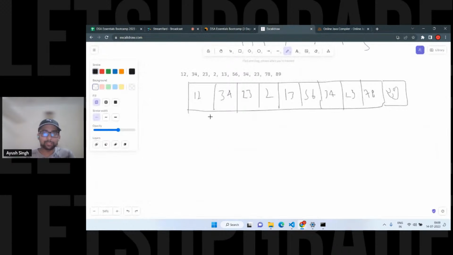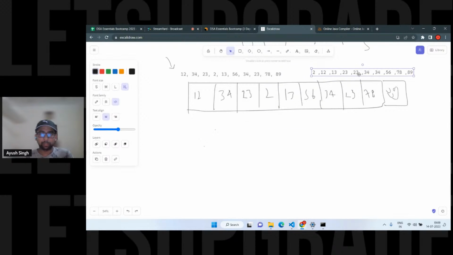So there is an input and then there is an output as well. This is the input and this is the output we want. We want to sort it in ascending order. So here we have 12 and so on, like this. Bubble sort, how it does this, I'll show you. Let me move this first. We don't want it in here. Let's move it here.